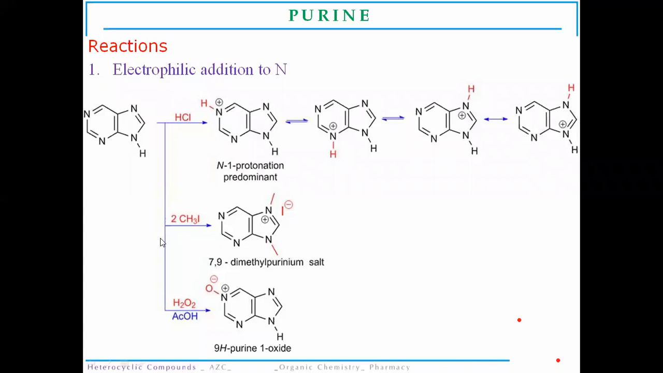When it undergoes an alkylation reaction, it is alkylated at 7 and 9 positions, to give the 7,9-dimethyl salt. And when it reacts with an oxidizing agent, that is hydrogen peroxide in the presence of acetic acid, it will give 9H purine 1 oxide. So there will be formation of 9H purine 1 oxide.